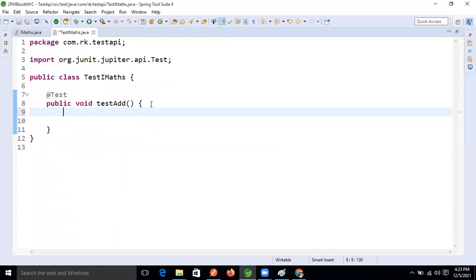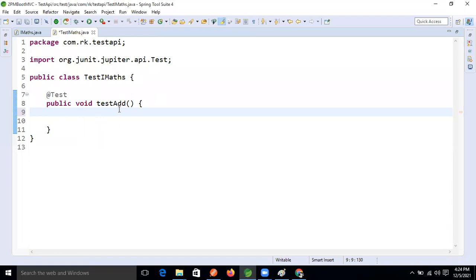In this one, for our expectation, what I'm doing now is int a equal to 10 and int b equal to 20. This we will pass as values, or currently remove this one.